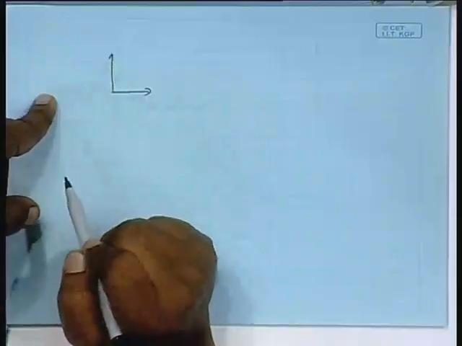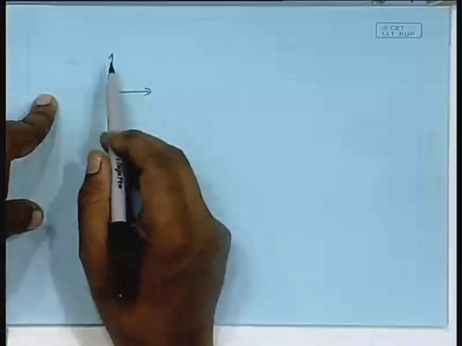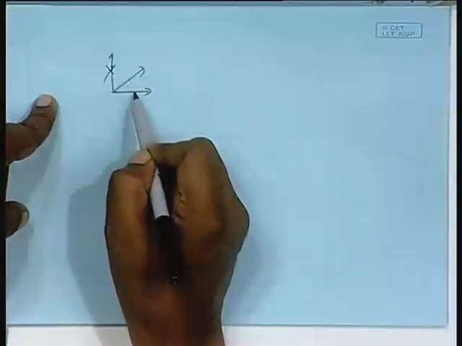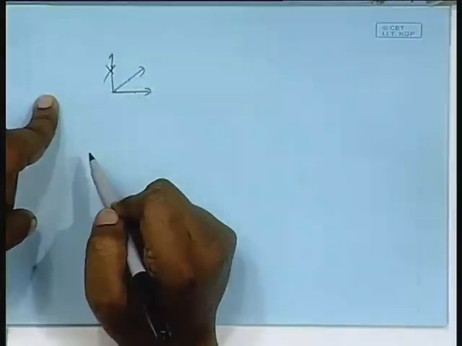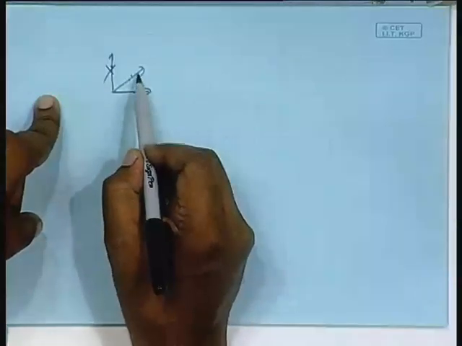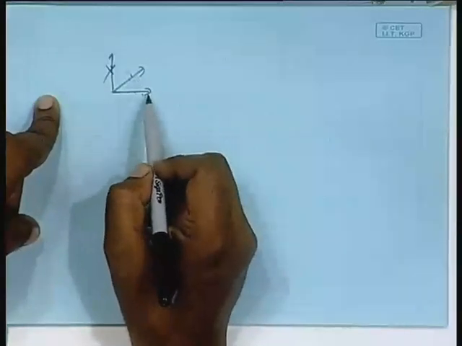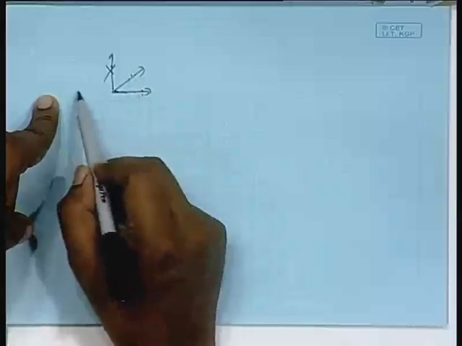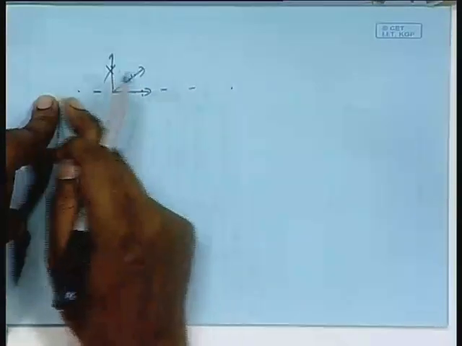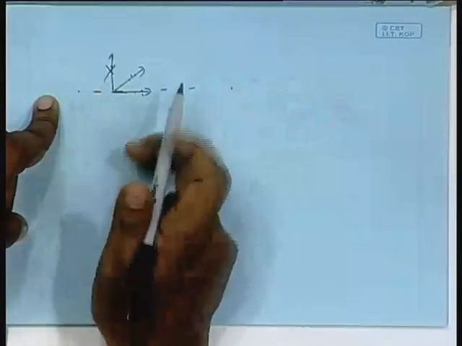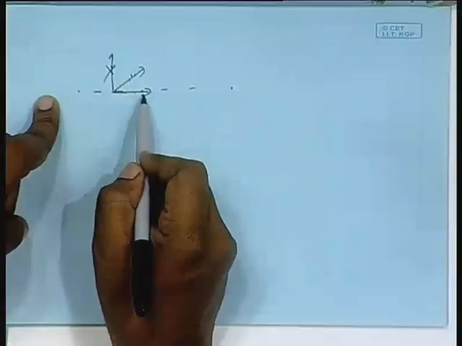Orthogonal is a special case when they are at 90 degrees, but does it have to be 90 degrees? See this. Consider the 2D plane. This is orthogonal. Obviously these two are linearly independent, but suppose I do not take this, I take these two. They are not orthogonal, but still they are linearly independent. This is not something times this, and vice versa. The space spanned by this vector is this axis. Any point on this line is a scalar multiple of this vector. The space spanned by this vector is this line.